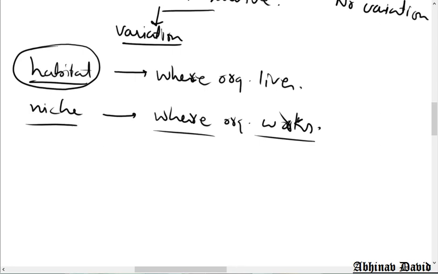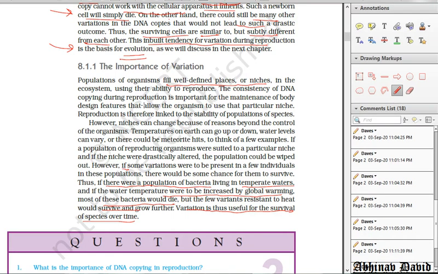Now let us see what is given here. So populations of organisms fill well defined places or niches in the ecosystem. On what basis they fill the places? On the basis of the work which they do. Like some are producers. Why? What work are they doing? They are producing food. They are converting solar energy into food.